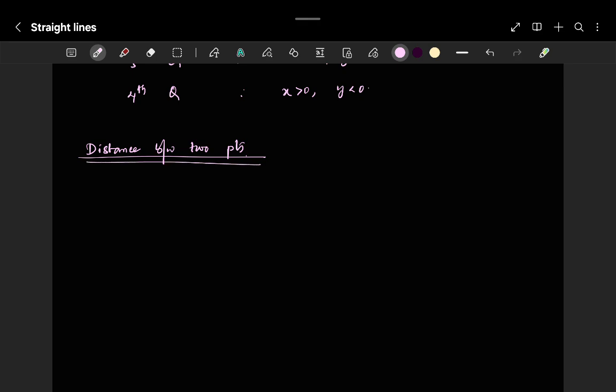I'm sure you people are familiar with this distance formula and all, but still I'll explain the proof and everything. If you are able to understand things properly, try to make things clear with respect to the concept. If you don't understand even a little bit, it will have an impact on the further topics.